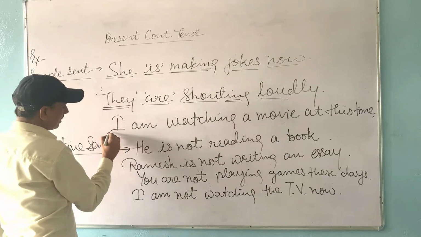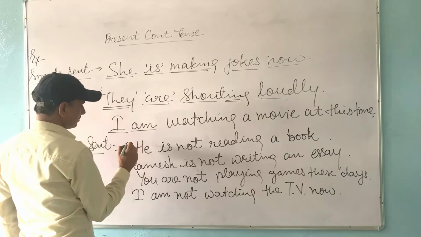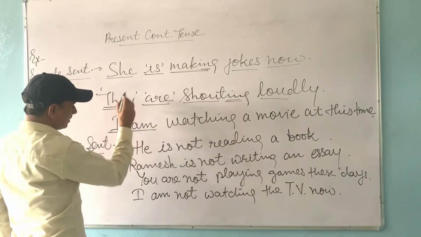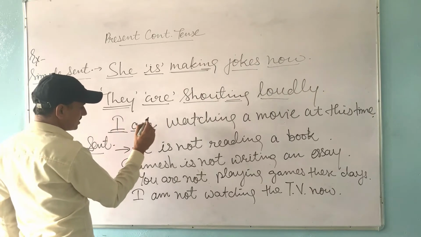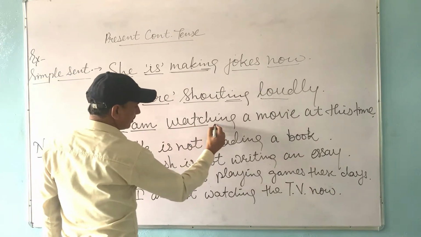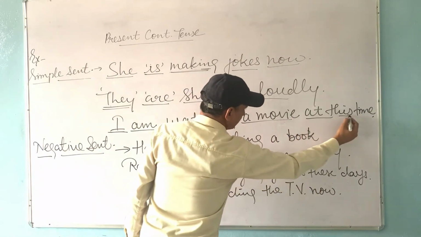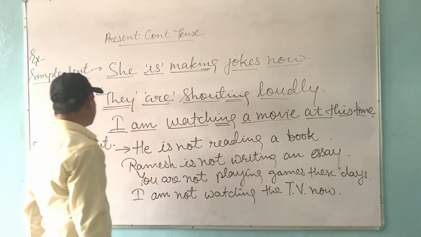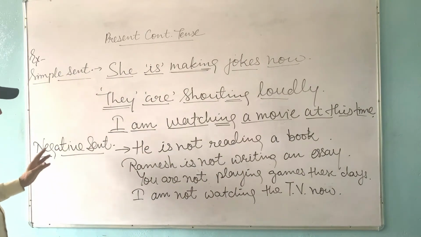In this example, I is the subject and with I, am is followed. If the subject is I in present continuous tense, with I am is always followed. Watch is the first form of verb with ing, a movie is the object, and this time is the other word. So these sentences are affirmative or simple sentences.